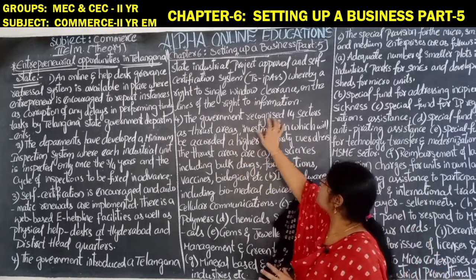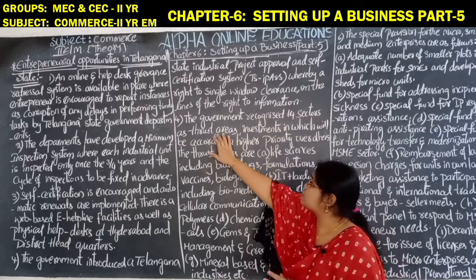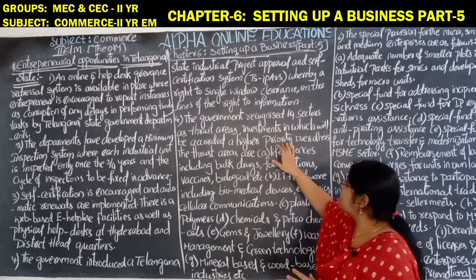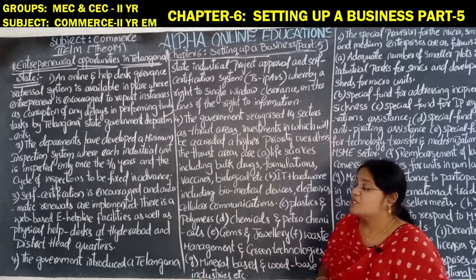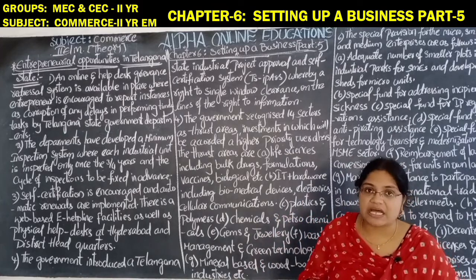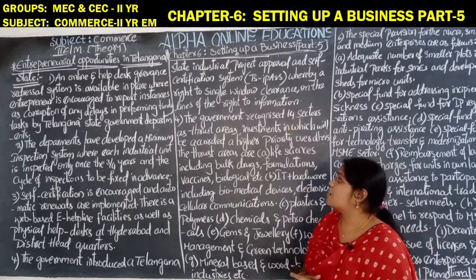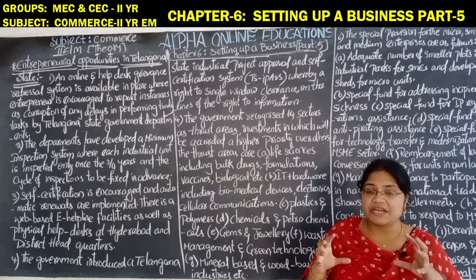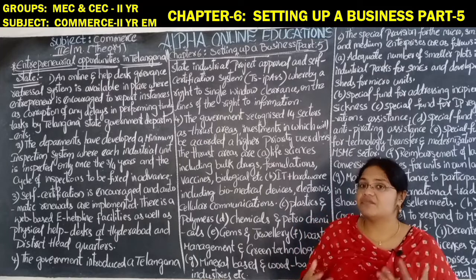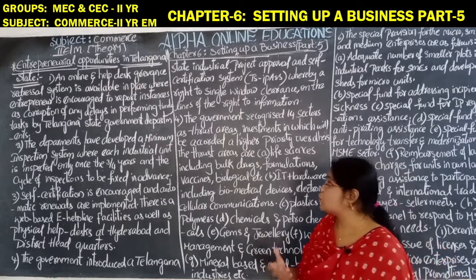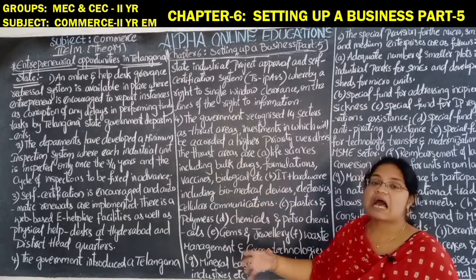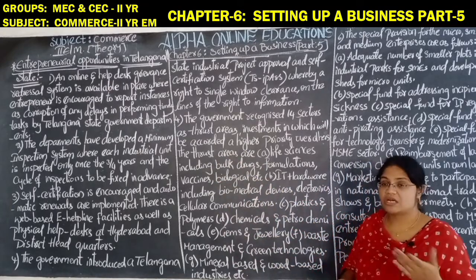Next, the government recognized 14 sectors as thrust areas, investment in which will be accorded a higher priority over others. So the government of Telangana has recognized 14 areas as thrust areas, and investment in these areas is more important than investment in other sectors. What are those areas? Some of the areas I have written here. The rest of the things are in your textbooks.